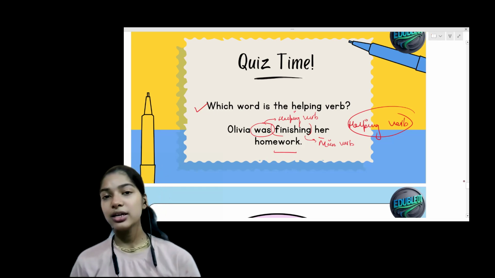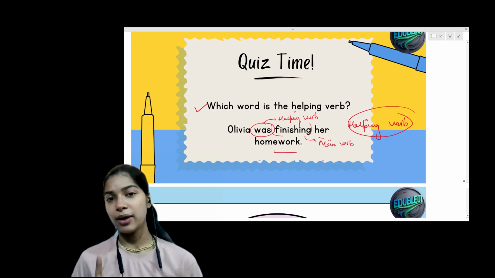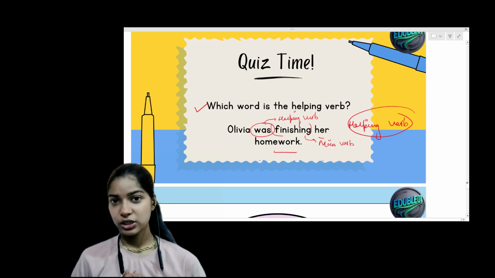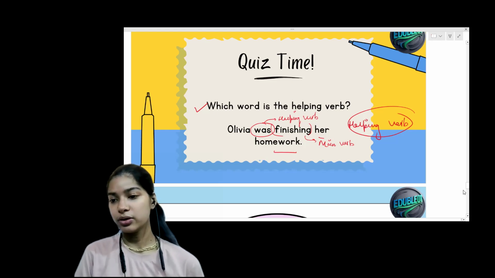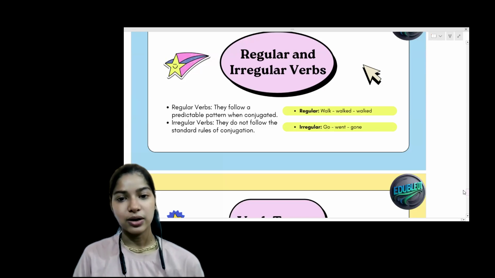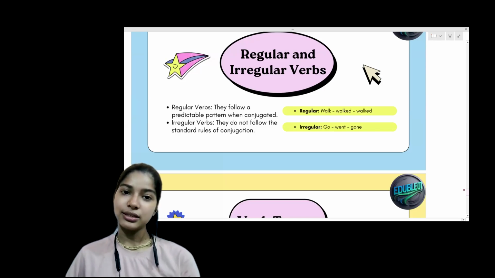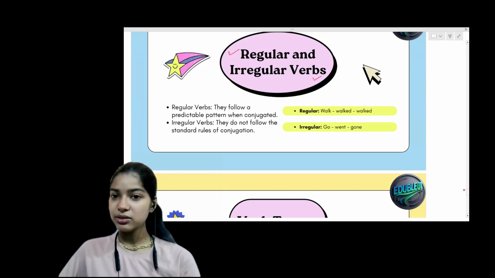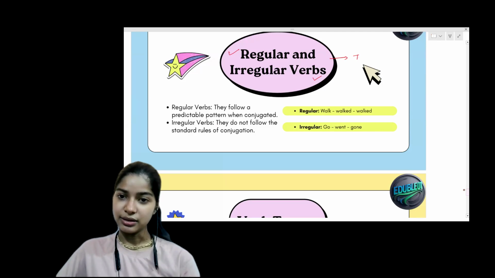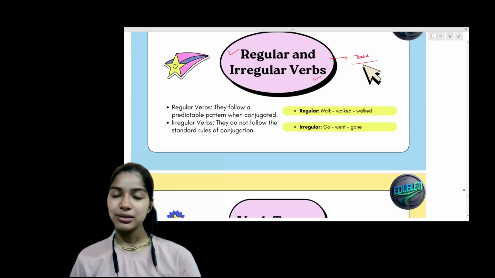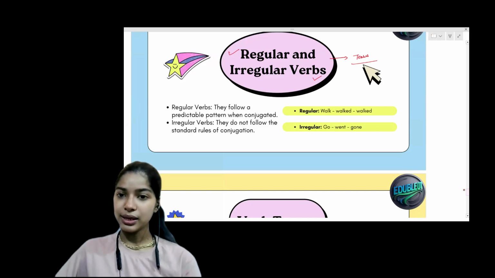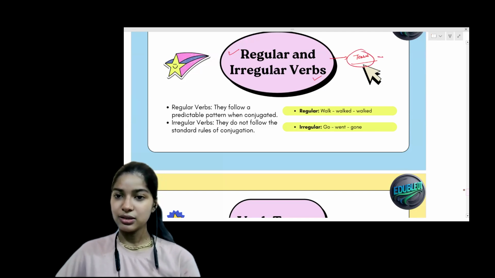Very good. So we have learned about three types of verbs till now: action verbs, auxiliary verbs, and linking verbs. Now let's learn about regular and irregular verbs. These verbs are based on tenses. Tenses means time. Okay, the word tense means time.